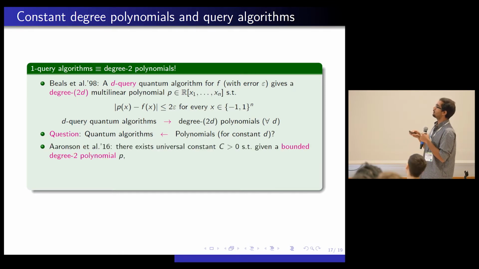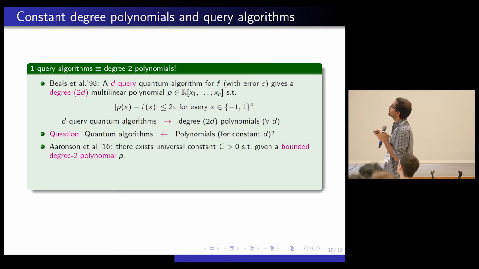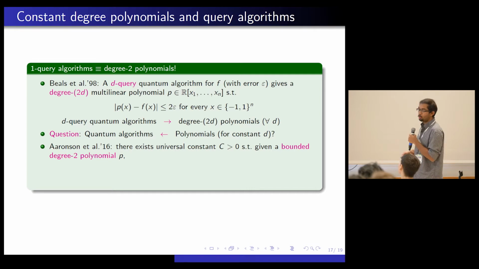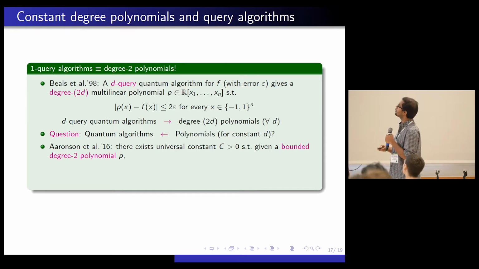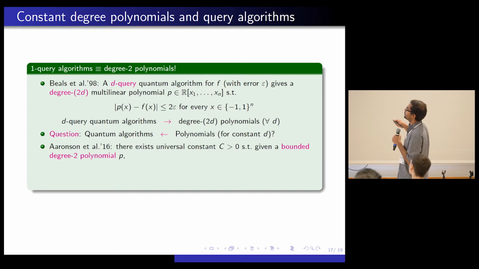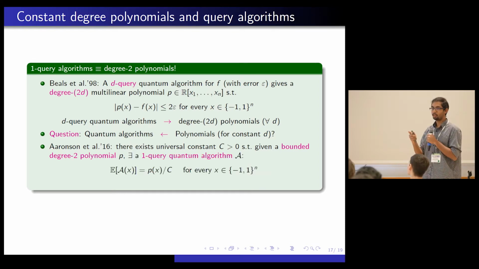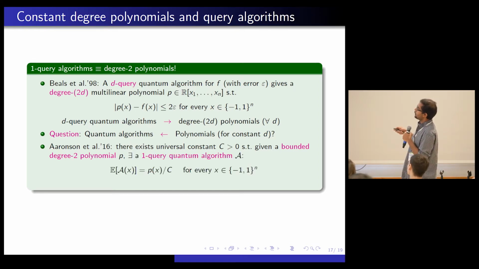And that's precisely what Aaronson et al. did, actually. In a beautiful result, what they showed is if you start with a degree 2 bounded polynomial p, you can actually get a one-query quantum algorithm such that the expected value of the quantum algorithm is exactly this polynomial. So that's nice. They answered this question for the case d equals 1. And that's why one-query quantum algorithms are equivalent to degree 2 polynomials. Because we know a one-query quantum algorithm gives you a polynomial, and what they showed is if you have a polynomial, you can get a one-query quantum algorithm.